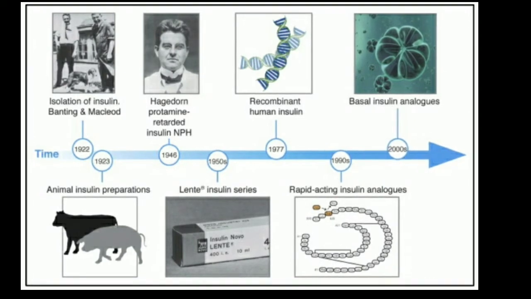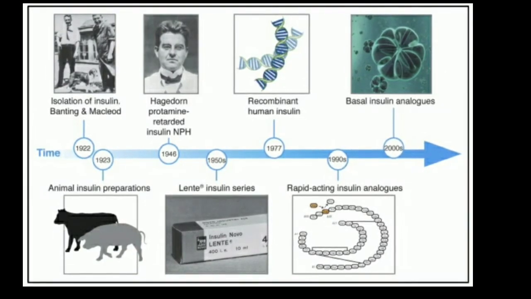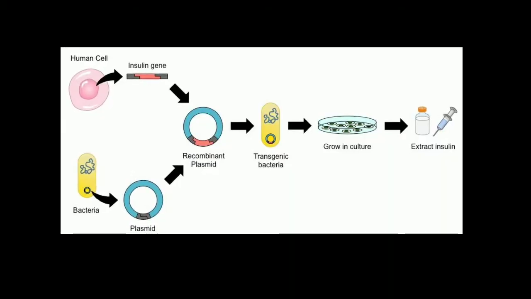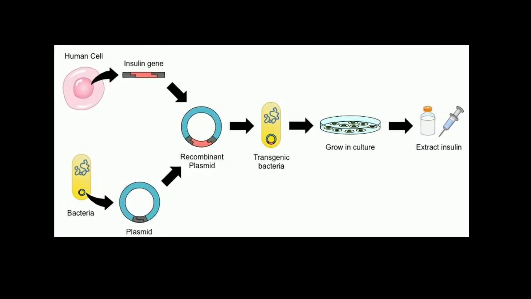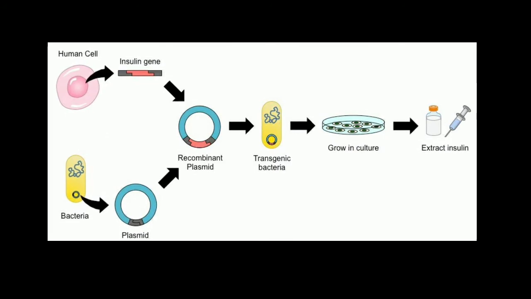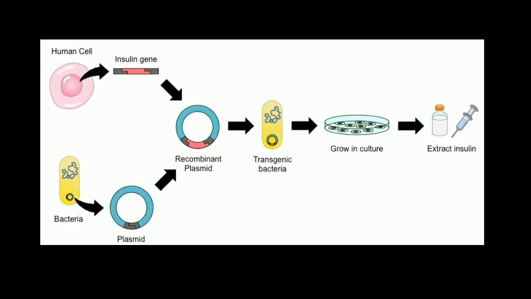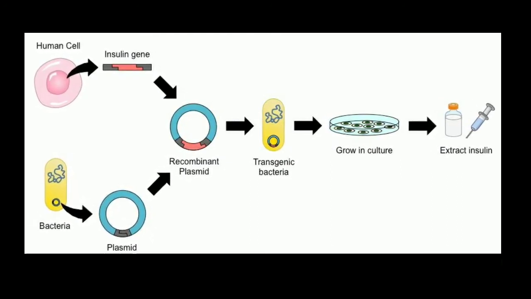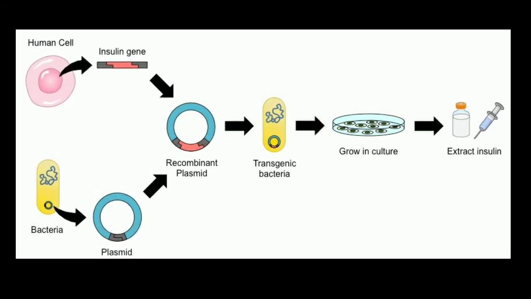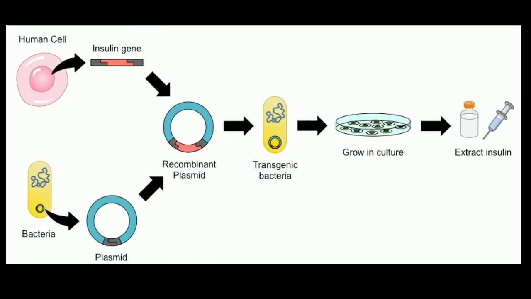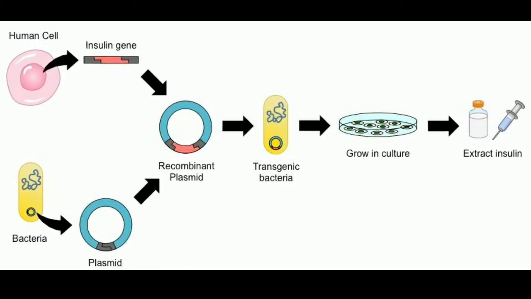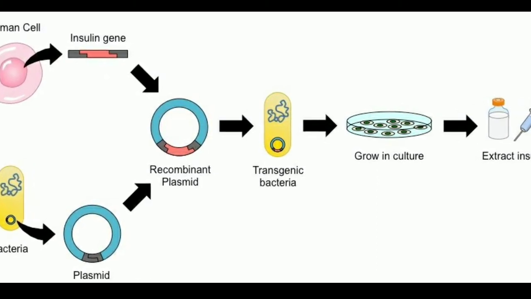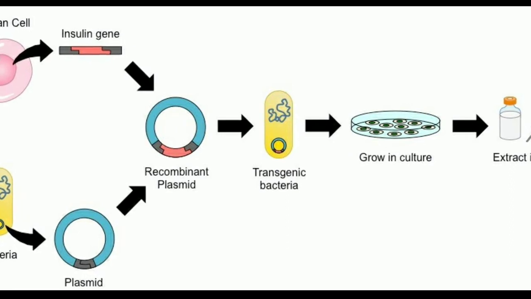Then between 1977 and 1999, using recombinant DNA technology, the RDT process, human insulin was discovered. In 1983, Eli Lilly, an American company, prepared two DNA sequences, both the A and B chains of human insulin, and introduced that gene into the plasmid to make a recombinant DNA. That recombinant DNA is transferred into a host cell like a bacterial cell or yeast cell for rapid propagation of recombinant insulin. And this human insulin is called humulin.